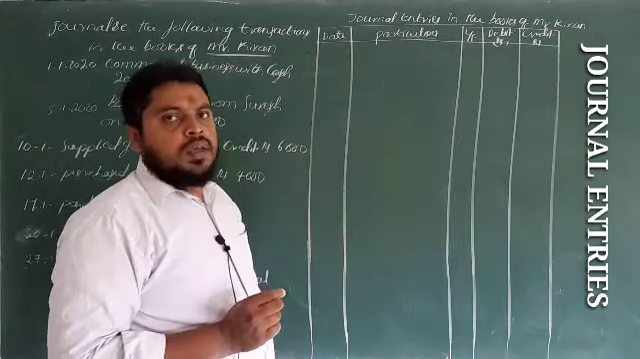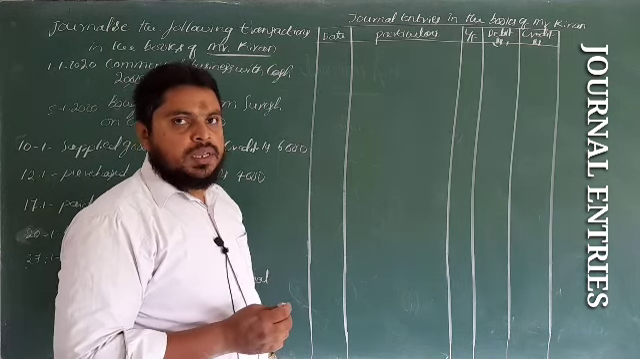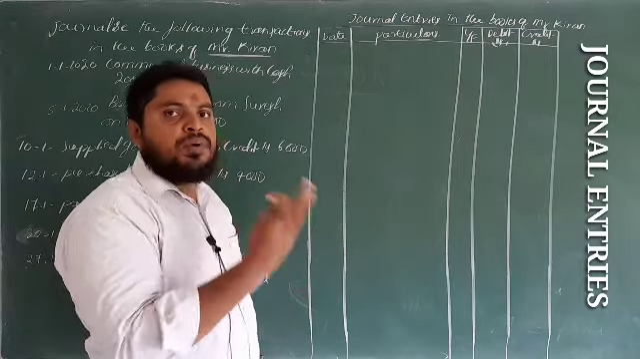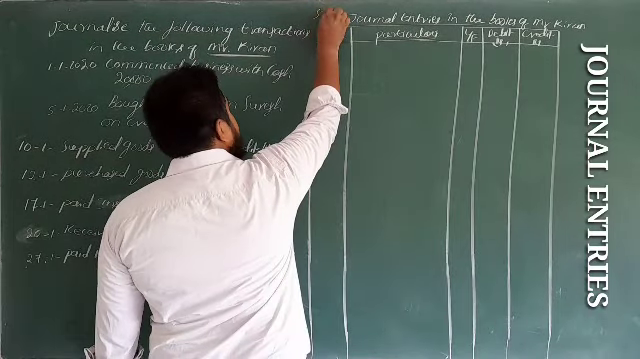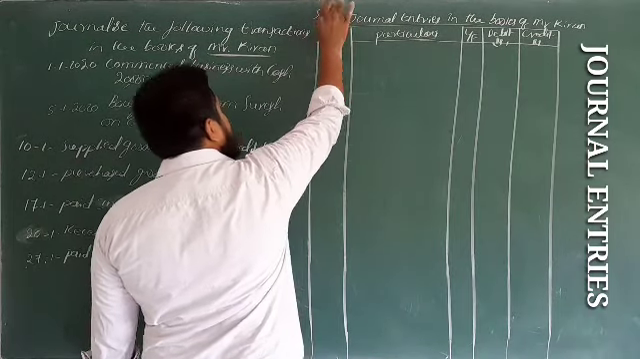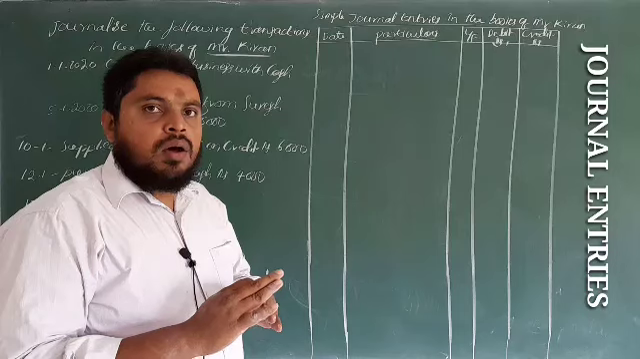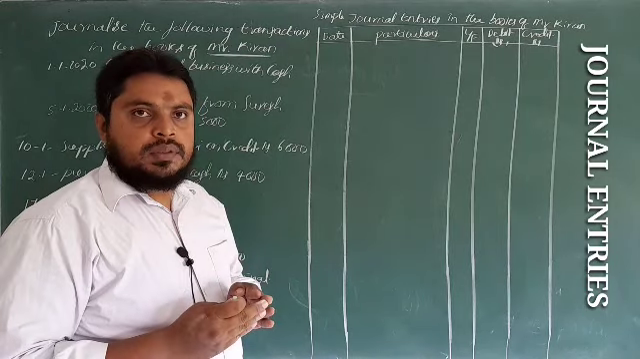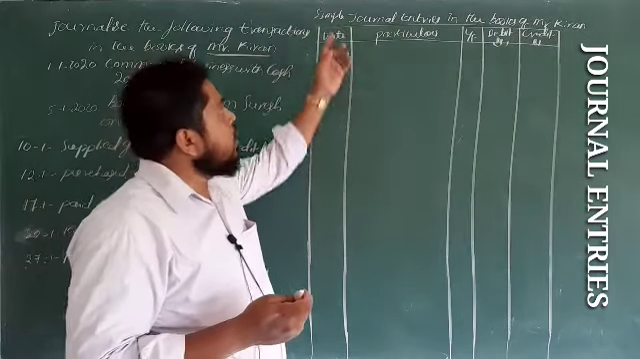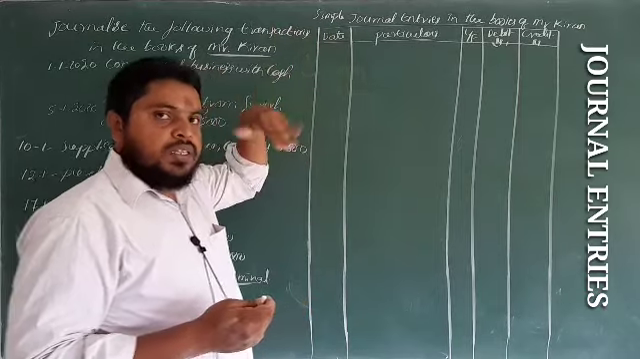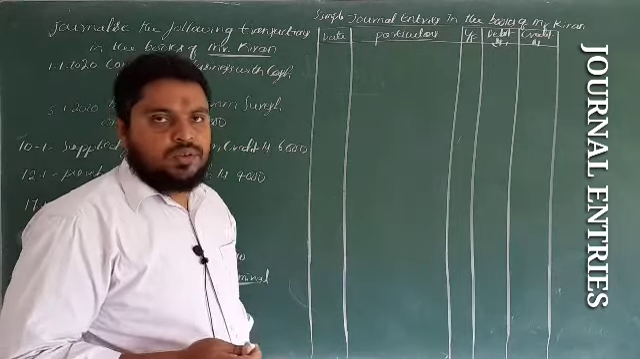In plus one, there are two types of journal entry: simple journal entry and compound journal entry. We are doing the simple journal entry here. Simple means one account is debited and another account is credited. In the first journal class also we did simple journal entries only.